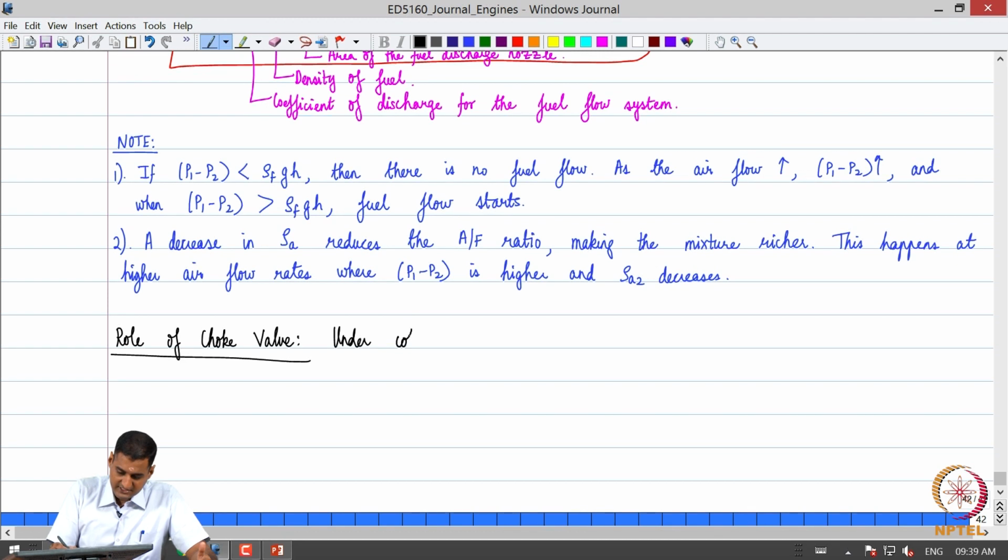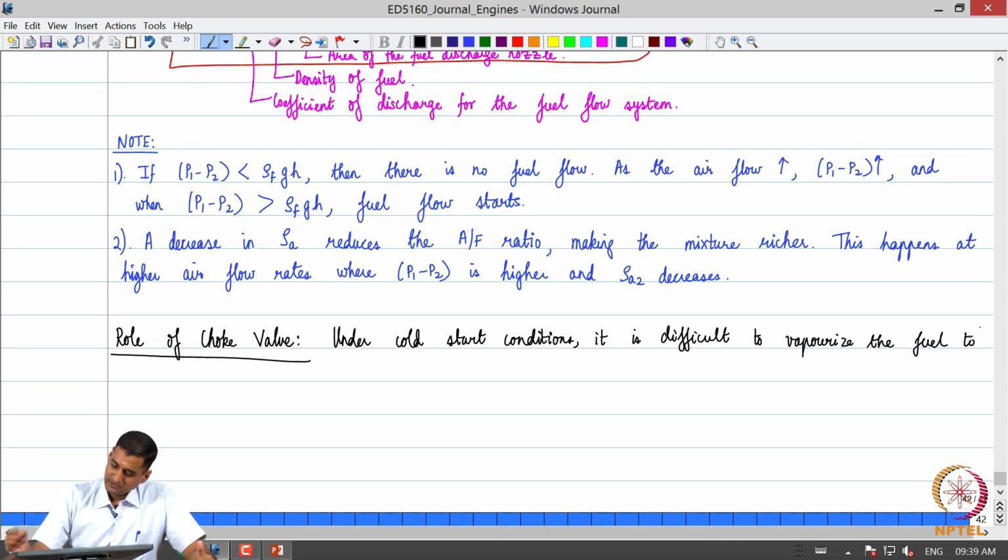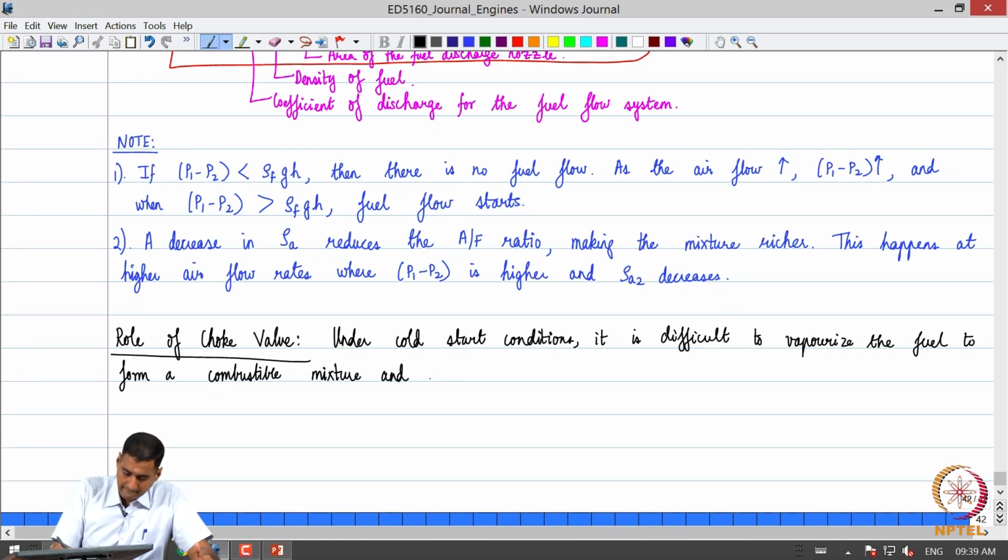Under cold start conditions, it is difficult to vaporize the fuel to form a combustible mixture, and hence a rich mixture is required.